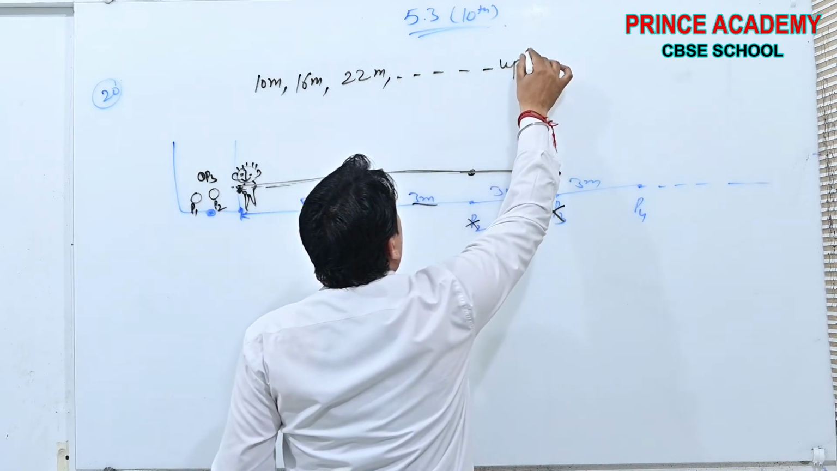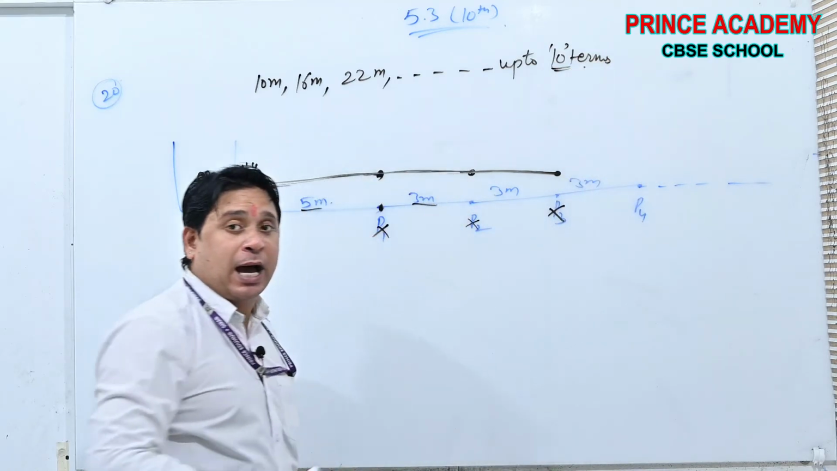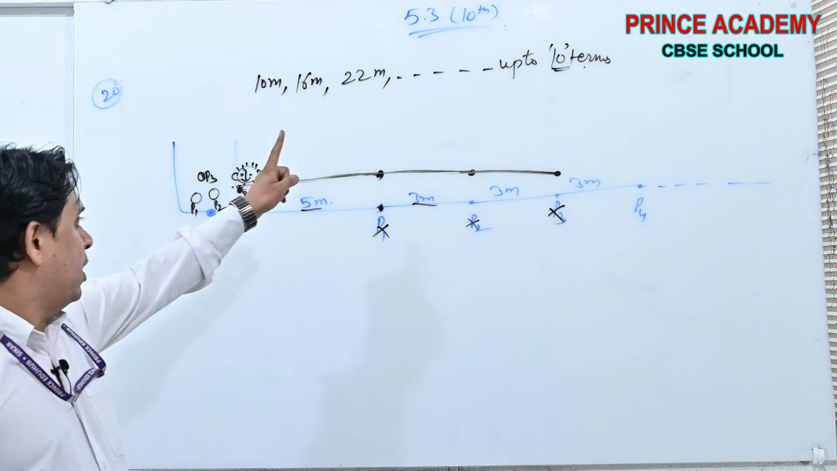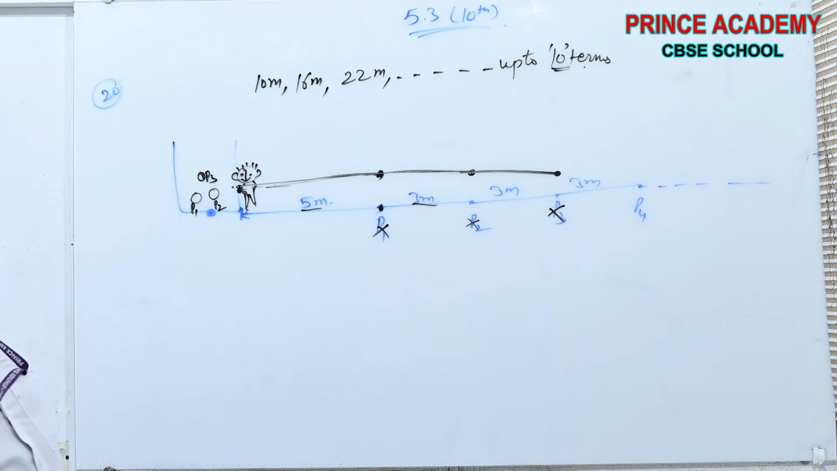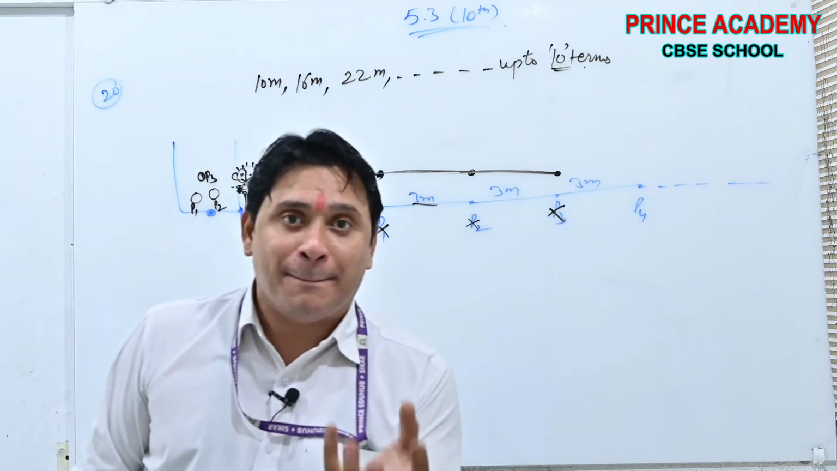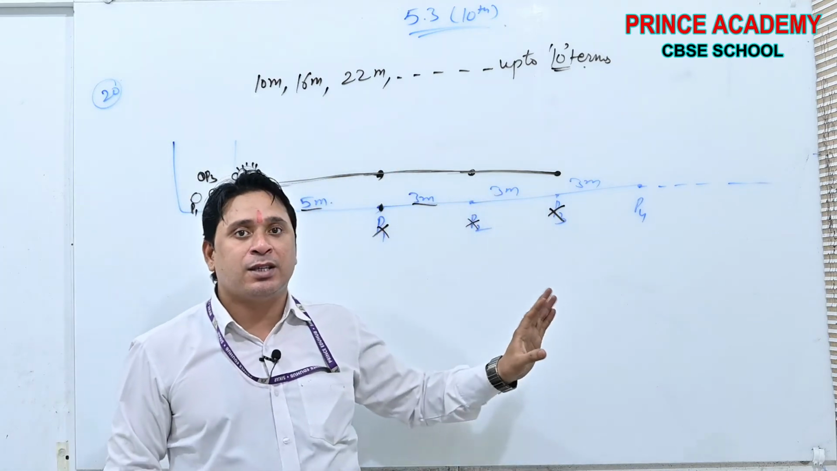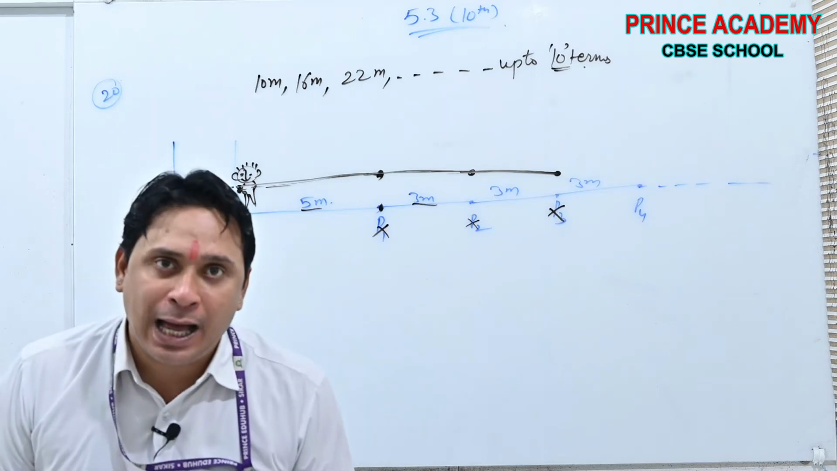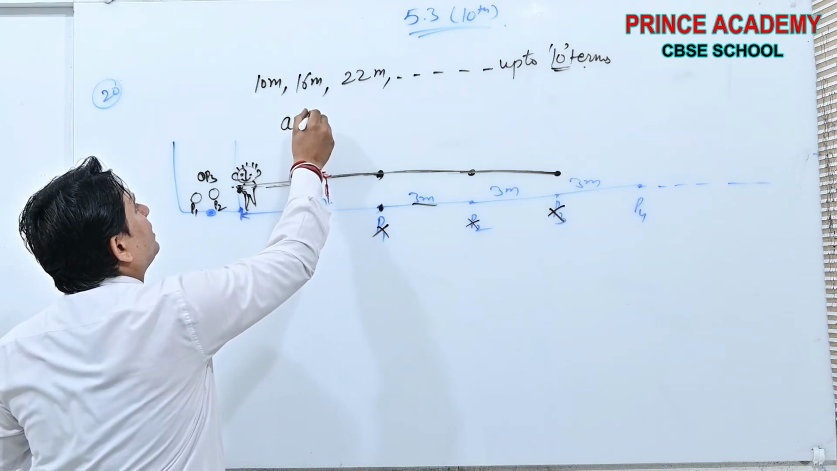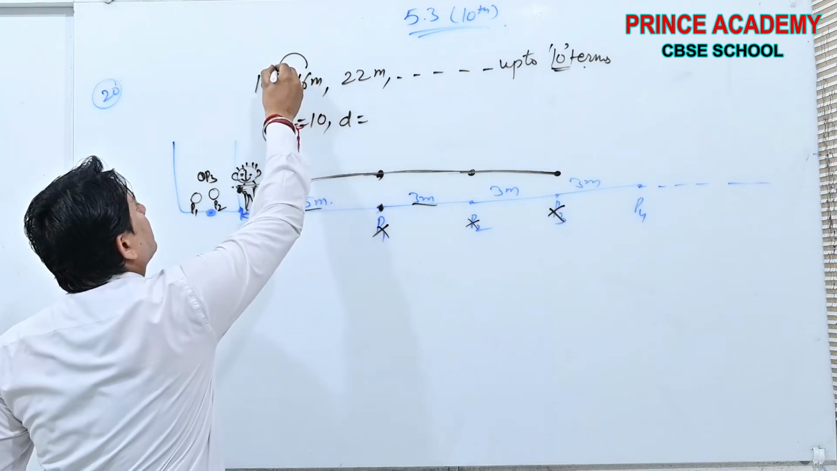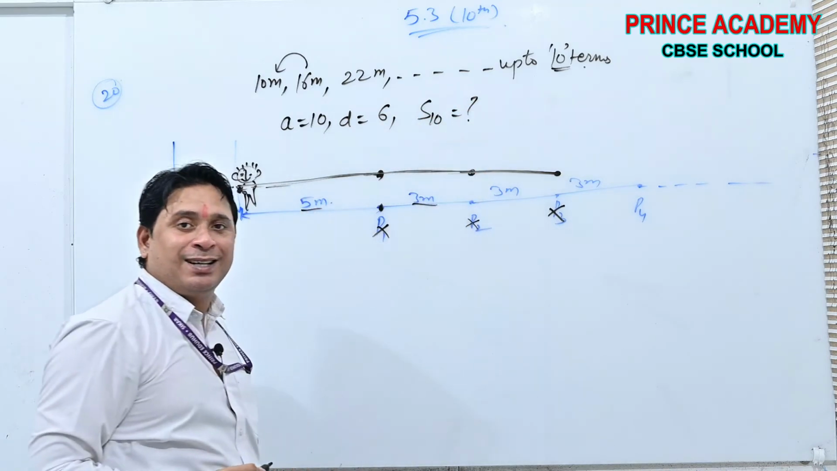How many times? Up to 10 terms. Why? 10 potatoes are there. 1, 2, 3, 4 and so on. Okay beta? Now see, the question is how much distance he covered to pick all the 10 potatoes. Now see, if you observe, a is 10, d is 6 and we have to find S10. So simple question is that, beta.